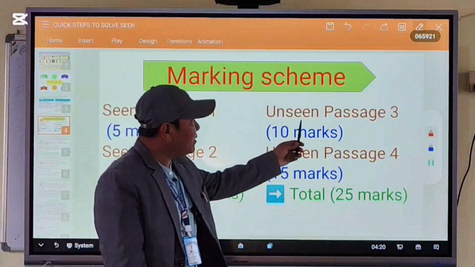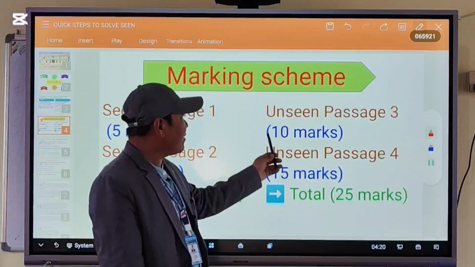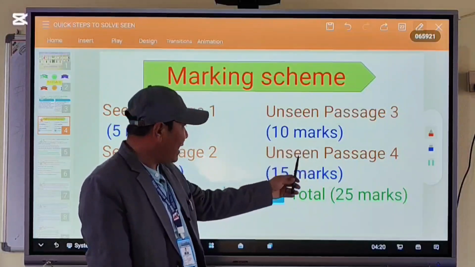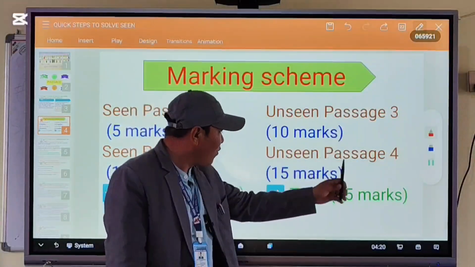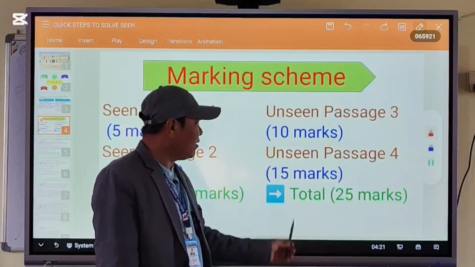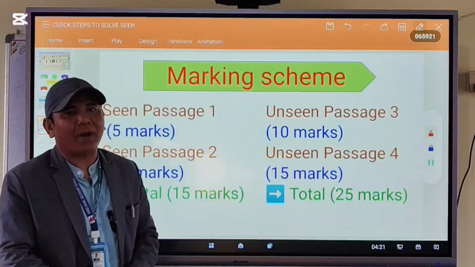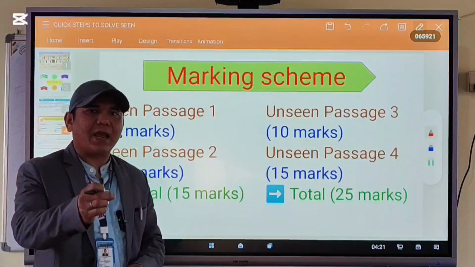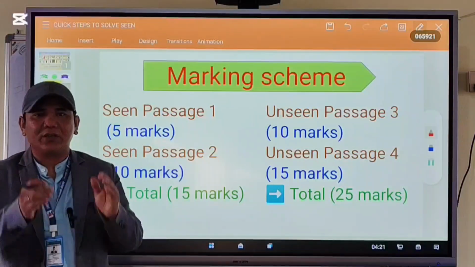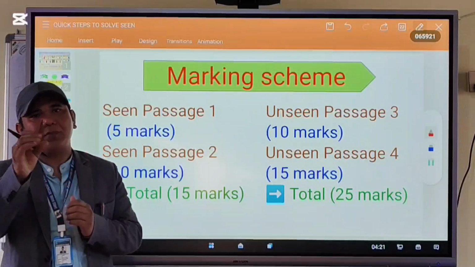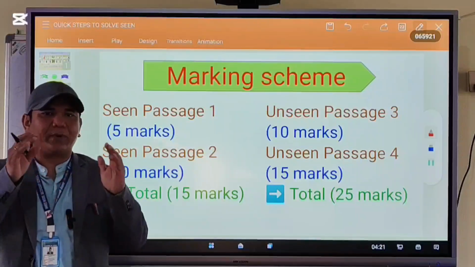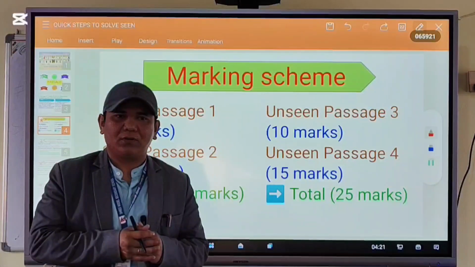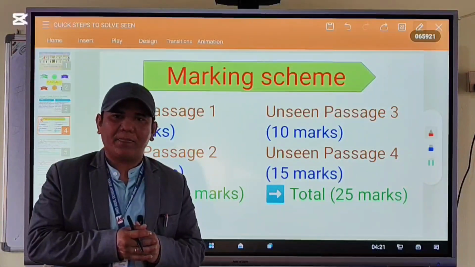Similarly, unseen passage number 3 carries 10 marks and unseen passage number 4 carries 15 marks. Altogether 25 marks. It means what? Seen and unseen passages carry 40 marks. Okay, so it is very important. Okay?